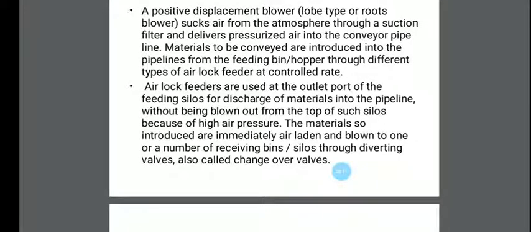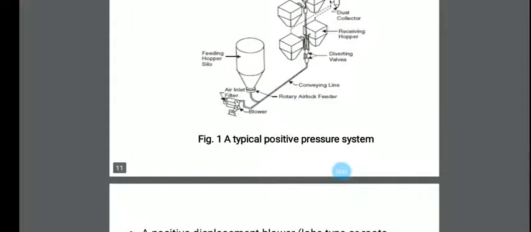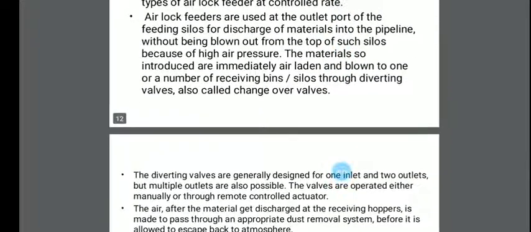Because of the high air pressure, the materials so introduced are entrained in the air and blown to one or a number of receiving bins or hoppers and silos through diverting valves, also called changeover valves.